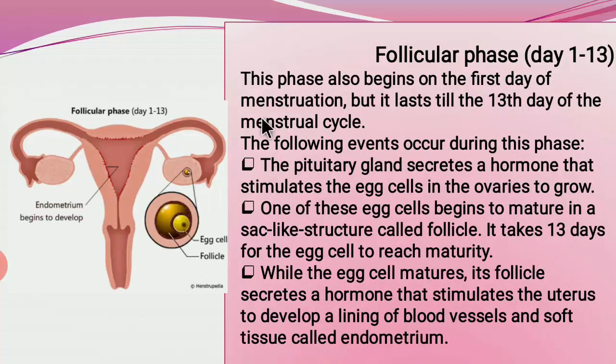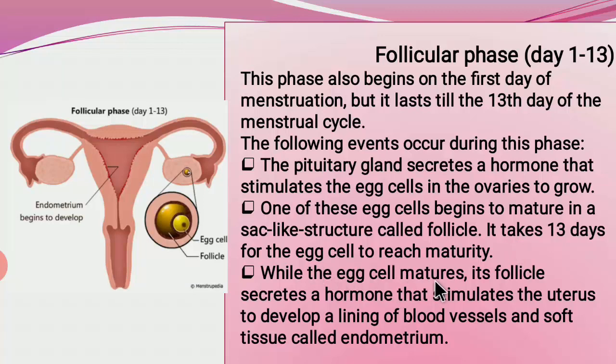Now the second stage or phase is called the follicular phase. This stage also starts at the first day and lasts up to the 13th day. Okay. During this phase, the pituitary gland secretes a hormone. Actually, the hypothalamus initiates this pituitary gland, and it secretes the hormone that stimulates the egg cell in the ovary to grow. One of the egg cells begins to mature in a sac-like structure which is called a follicle. It takes 13 days for the egg cell to reach maturity.